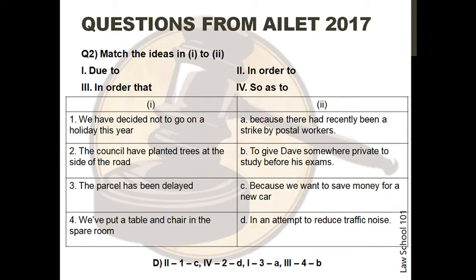Same with the second question. The first option is "we have decided not to go on a holiday this year." This matches with option C, "because we want to save money for a new car." Best matching with the prepositional conjunction phrase "in order to," that is the second option.